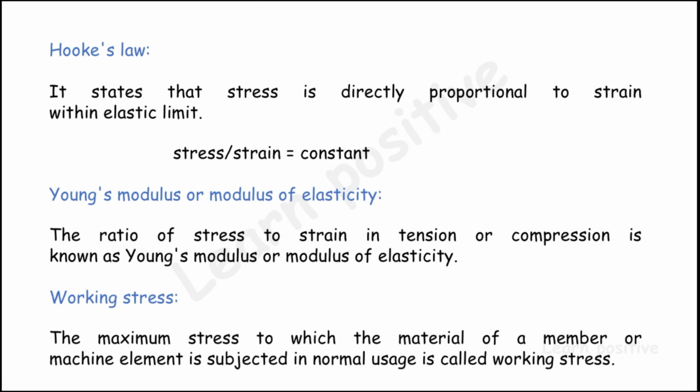So the chassis is prepared for a working stress of 1000 kilonewton only. We use just 1000 kilonewton on that chassis every time. This is the working stress given to the material.